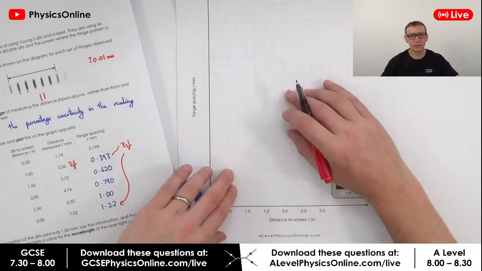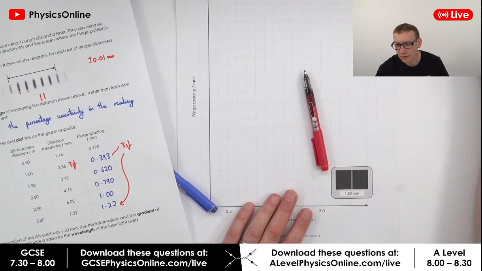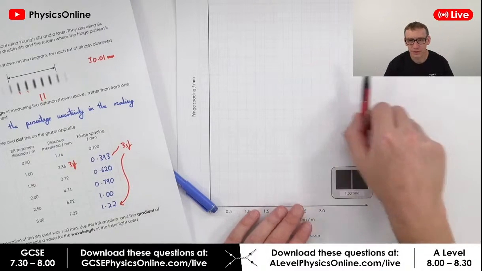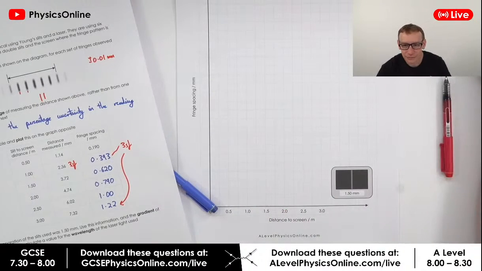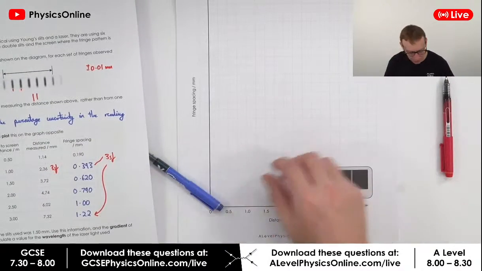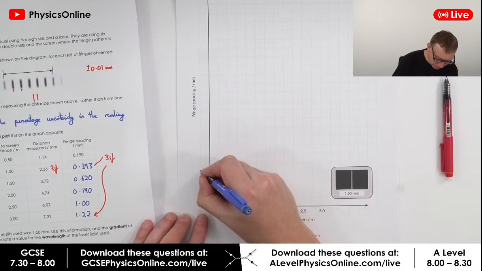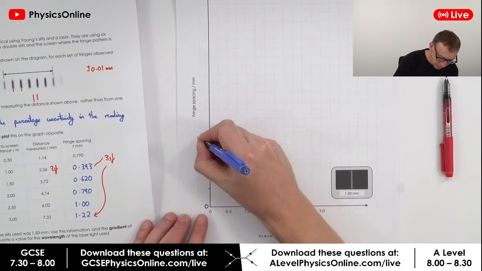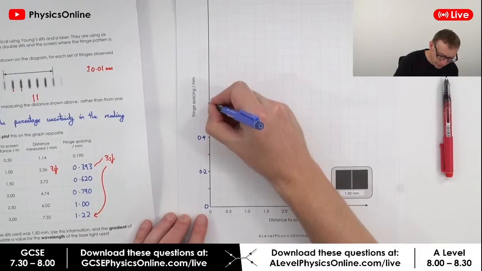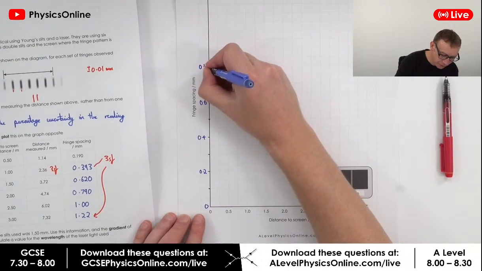They might have 4 bits of data, and they just want you to plot 2 or 3. So let's have a look at where we go to. If that's 0 down here, let's say that's 0.2, 0.4. And again, if you want to play along at home, you can, of course, look at these questions.